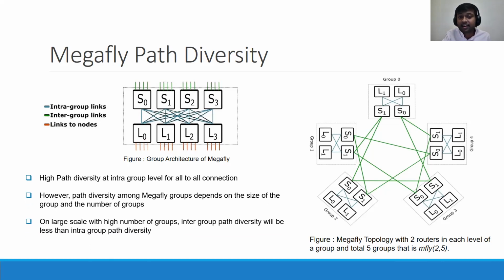So on a large scale, with a high number of groups, inter-group path diversity will be less than the intra-group path diversity. This also means that the global channels are more likely to be congested. For example, in the same figure of MFly 2,5, the intra-group path diversity is 2. On the other hand, inter-group path diversity is only 1. So this clearly illustrates that the global links are more congestion prone.